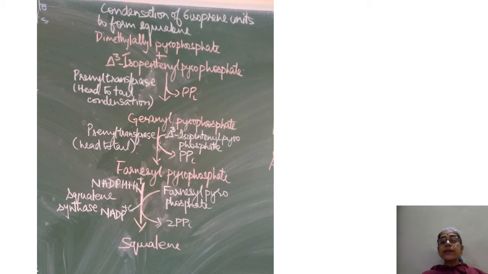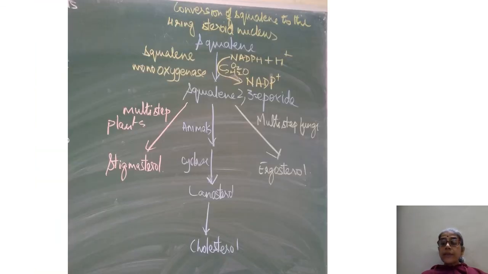Farnesyl pyrophosphate condenses with another molecule of farnesyl pyrophosphate. NADPH plus H plus provides the reducing equivalent. 2 PPi are given off and the reaction is catalyzed by squalene synthase, and the product of this reaction is squalene. In the fourth and final stage, squalene is converted into the steroid nucleus, and then the steroid nucleus is converted by many reactions into cholesterol.